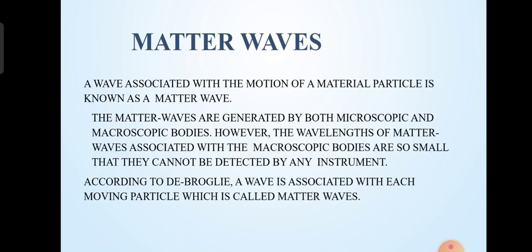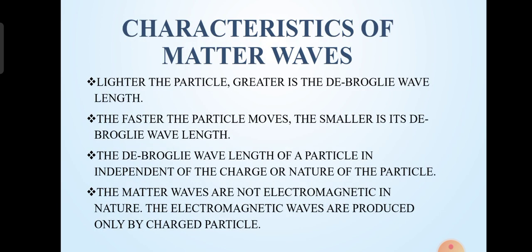Matter waves. A wave associated with the motion of a material particle is known as a matter wave. Matter waves are generated by both microscopic and macroscopic bodies. However, the wavelengths of matter waves associated with macroscopic bodies are so small that they cannot be detected by any instrument. According to de Broglie, a wave is associated with each moving particle, which is called a matter wave.